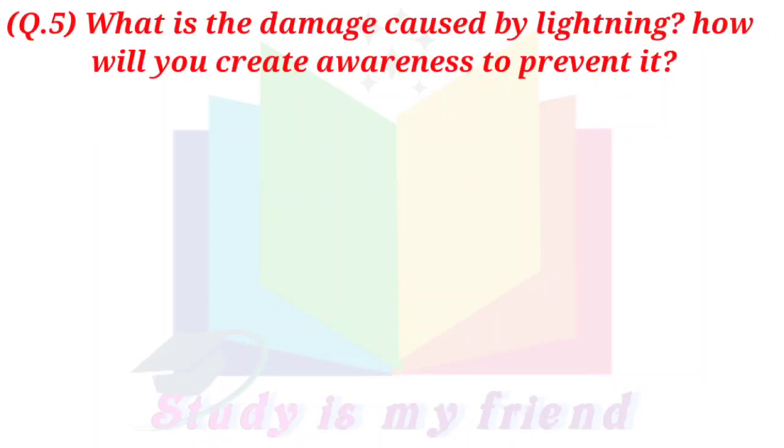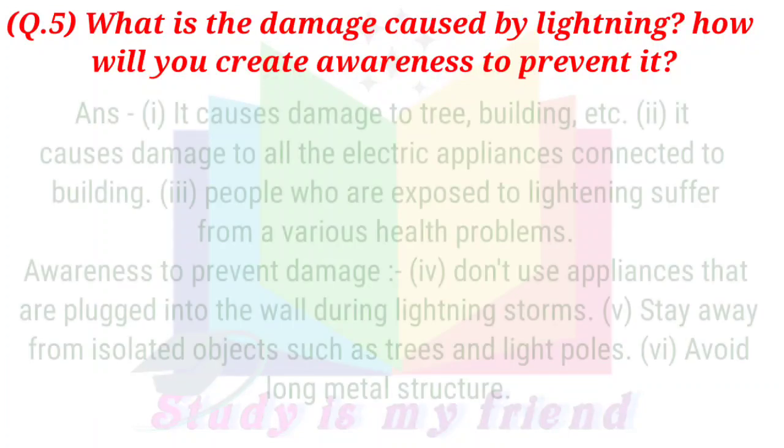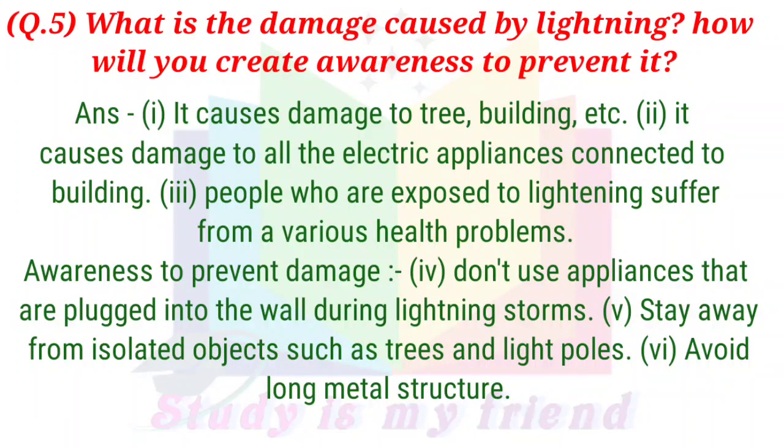Question 5. What is the damage caused by lightning? How will you create awareness to prevent it? Answer. 1. It causes damage to trees, buildings, etc. 2. It causes damage to all the electric appliances connected to buildings. 3. People who are exposed to lightning suffer from various health problems.